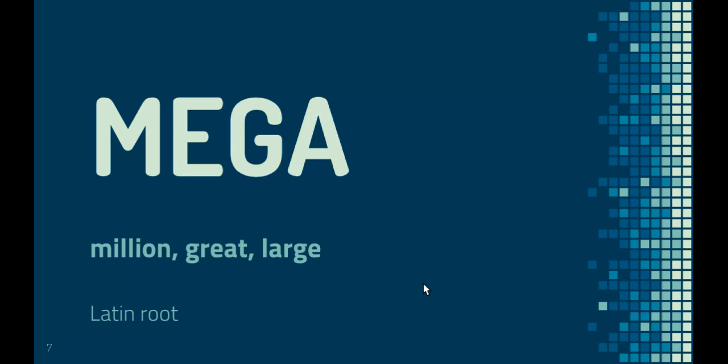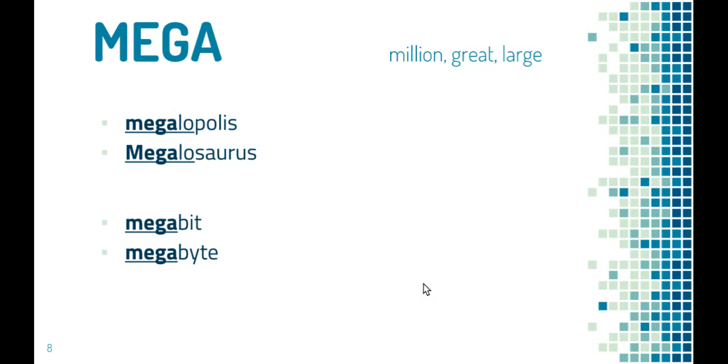Mega means million, great, or large, and it is a Latin root. And so I have divided these into 2 groups with your megalopolis and megalosaurus. All of those have your mega root and then the lo for low. So megalopolis, megalosaurus. That's how I would break those up in my mind. And then your other 2 words, megabit and megabyte, you just have to think about the endings on those. Just be aware that byte is spelled B-Y-T-E.